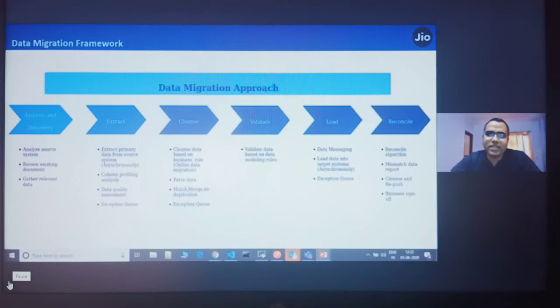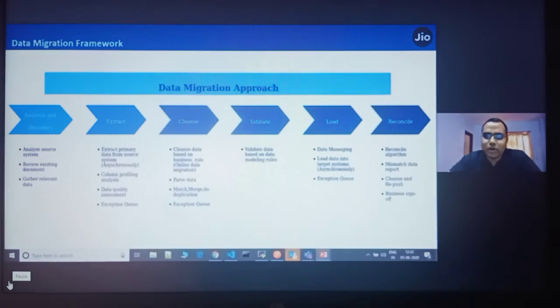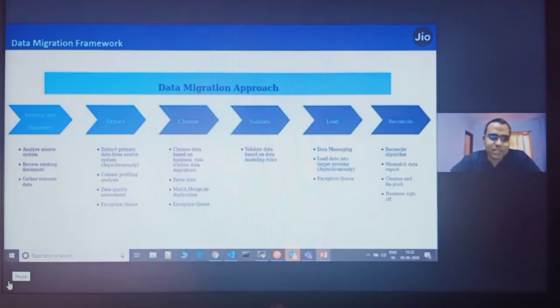In most data migration products, there are common phases like analysis and discovery, extract, clean, validate, load, and then reconcile. We followed the same industry standard process, divided into various phases.